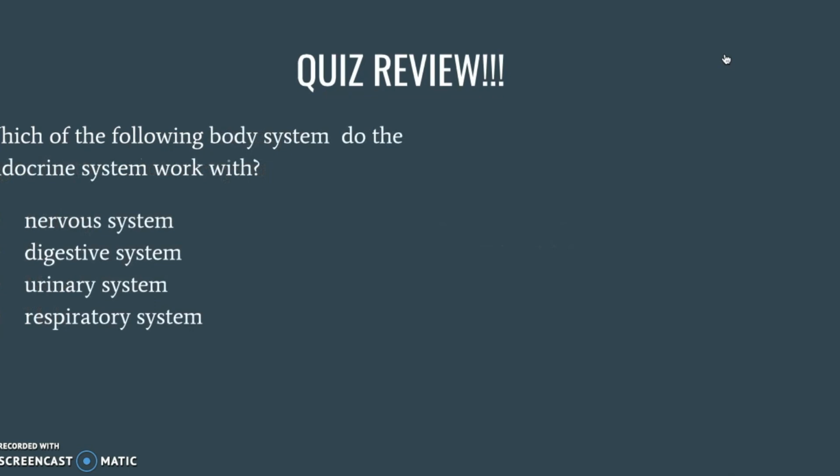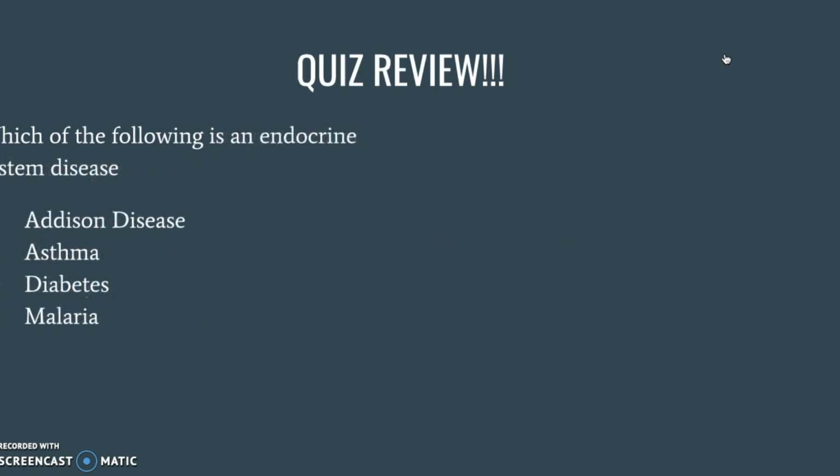Which of the following body systems do the endocrine system work with? A, nervous system, B, digestive system, C, urinary system, or D, respiratory system? The answer is A, your nervous system. Next question, which of the following is an endocrine system disease? A, Addison disease, B, asthma, C, diabetes, or D, malaria? The answer is A, Addison disease.